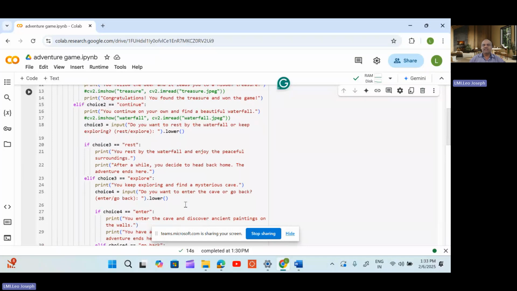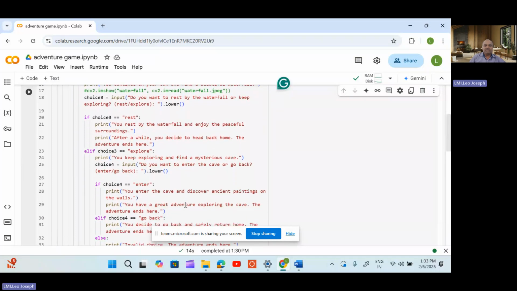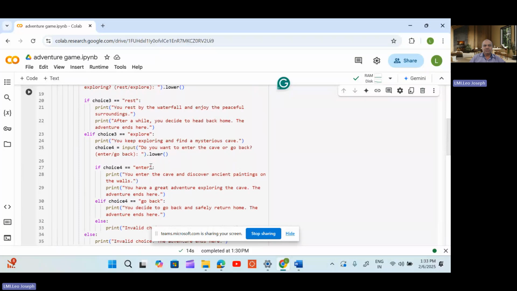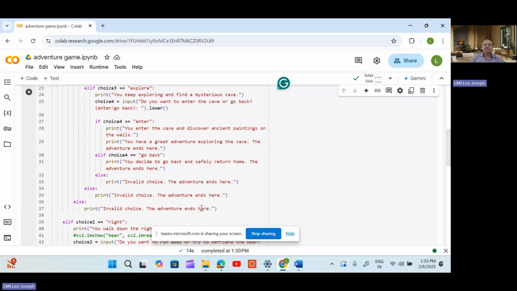Sometimes inside the cave, some dangerous animals may attack you. That you have to decide. So adventure means you have to take risk. If I give the choice as enter, then you can discover some ancient paintings. After exploring, you can go home. Otherwise, you have to go back. Go back means you can safely return home and the adventure ends here.